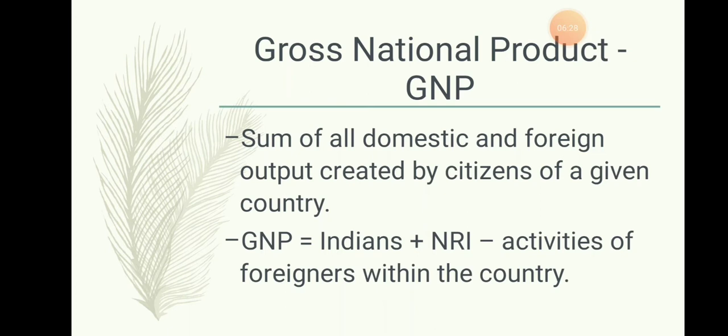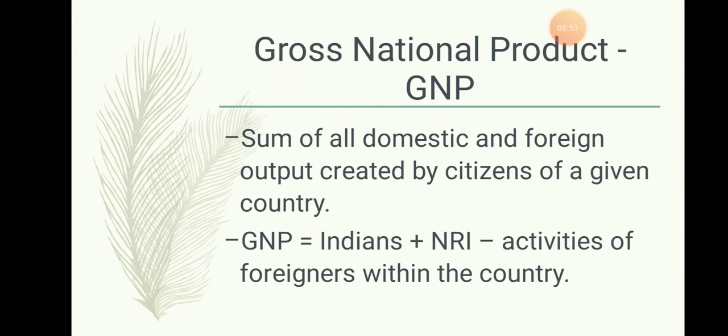The people in India go to abroad countries. Why will they go? In search of jobs. So they produce goods there and earn money. Whatever they earn, they send to their families who live in India. So all the money which is sent to India is calculated under GNP.